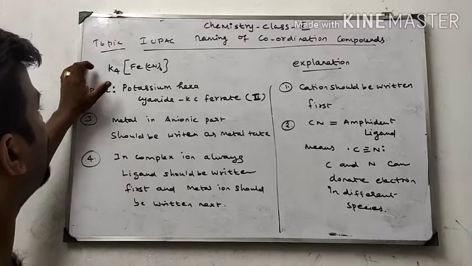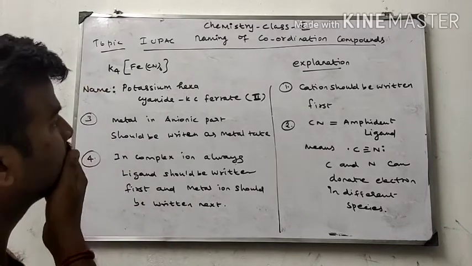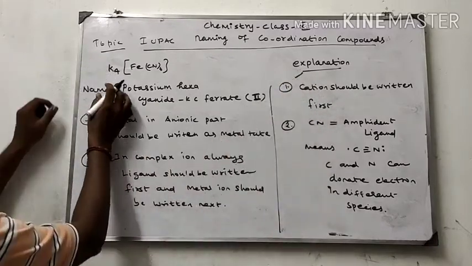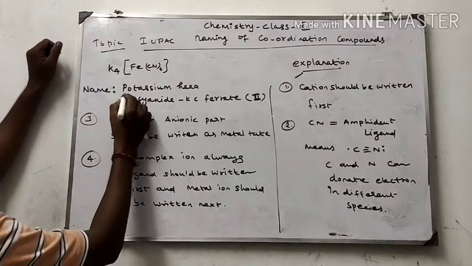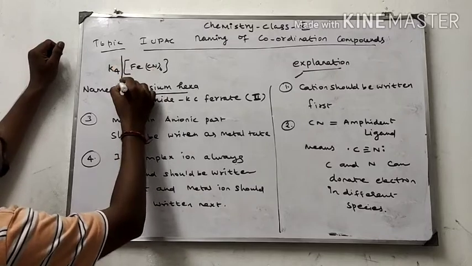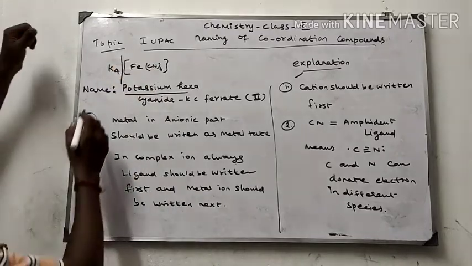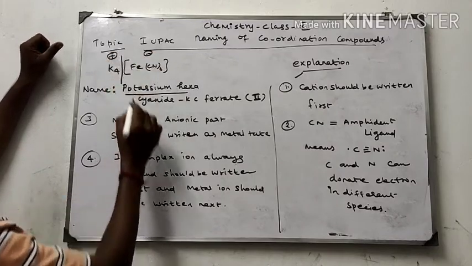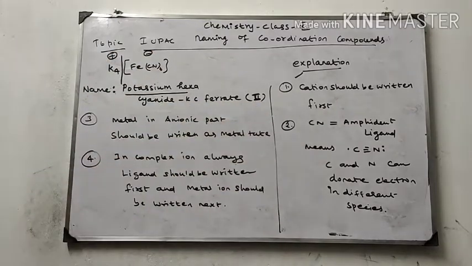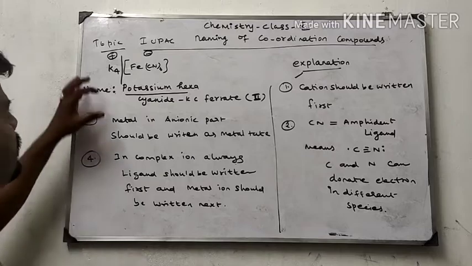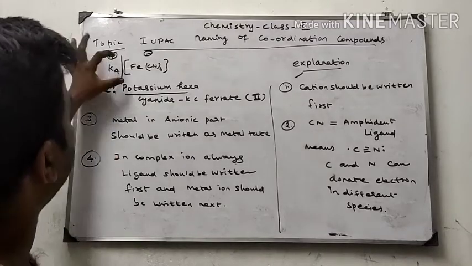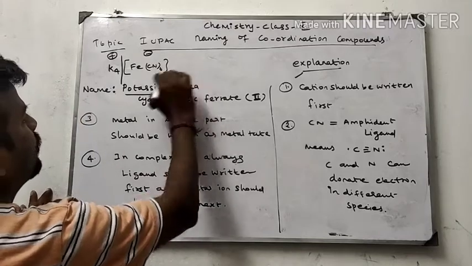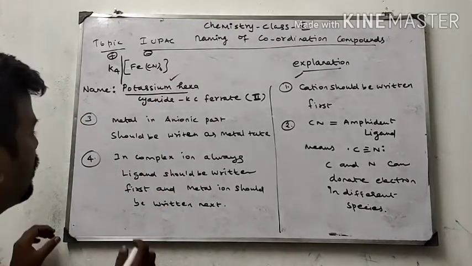Today I am going to start with this compound. The first rule is that the cation should be written first. Here the cation is potassium, so potassium is written first, because we have to separate this one. This is the cationic compartment, and this is the anionic compartment. The K4 is the cationic compartment and the complex is the anionic compartment. So cation first, potassium.